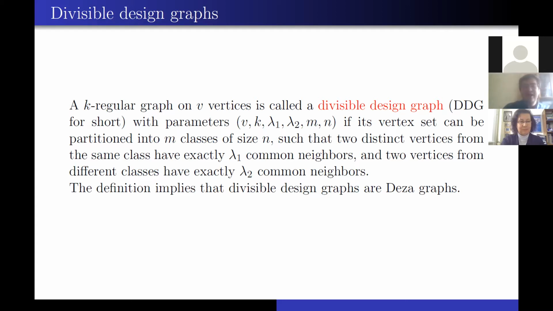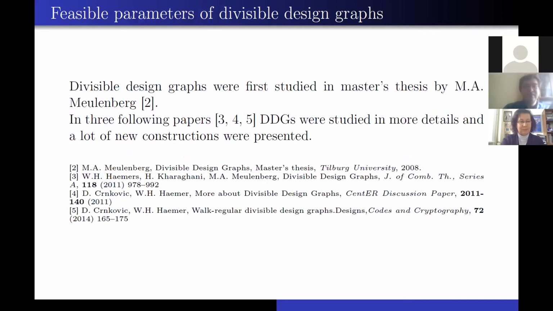The definition implies that divisible design graphs are Deza graphs. Divisible design graphs were first studied in a master's thesis by Meulenberg in 2008. And in 3 following papers, such graphs were studied in more detail, and a lot of new constructions were presented.